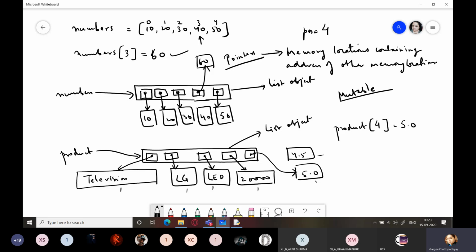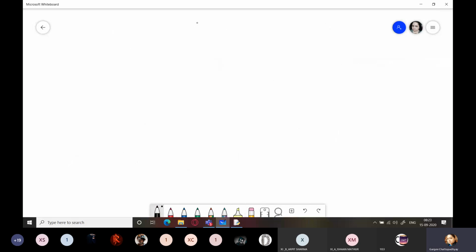Same way here I am making this pointer point to some other value. The original value will not change its place; it's still there. I am only making this pointer point to some other value in the memory. So this is how lists are mutable objects and they are stored in the memory in the form of pointers.